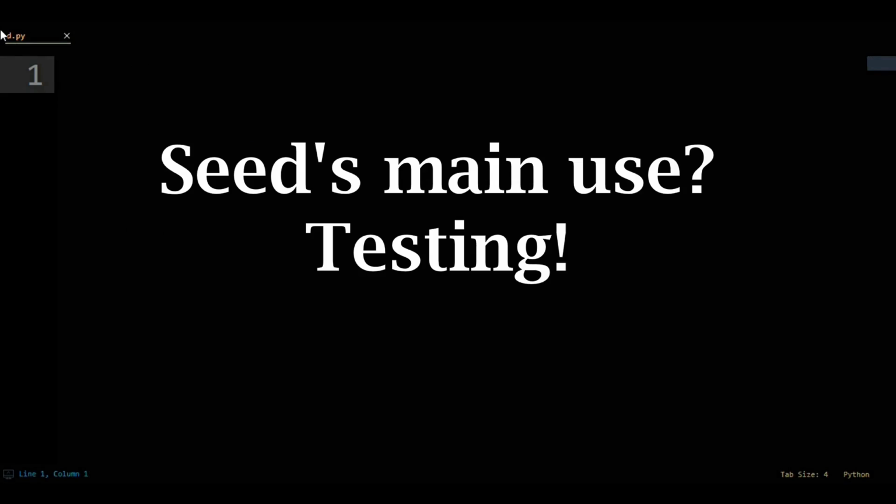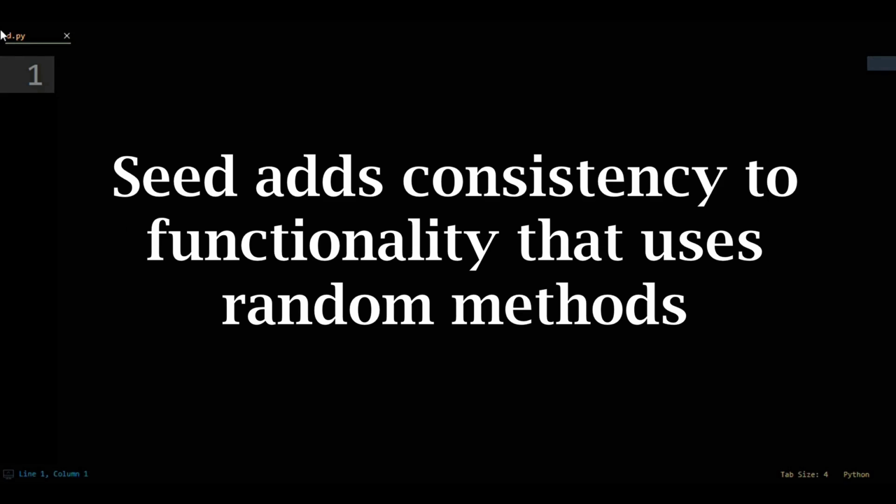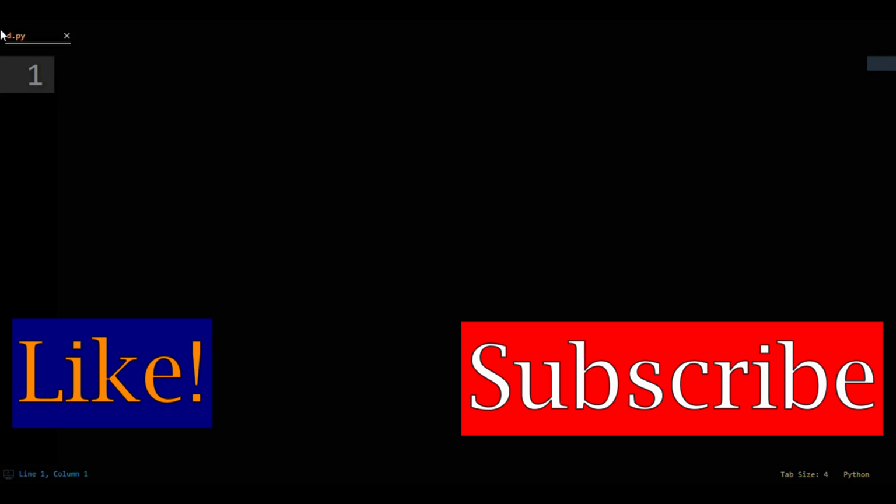So why would you ever use the random seed method? Its main use comes up in writing tests to make sure your code works. The whole concept of testing is, given consistent input, you should get consistent output. You pass 2 and 2 into an add function, you better get 4. Random seed lets you bring consistency to code that uses random functionality.